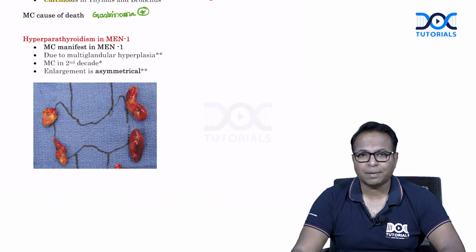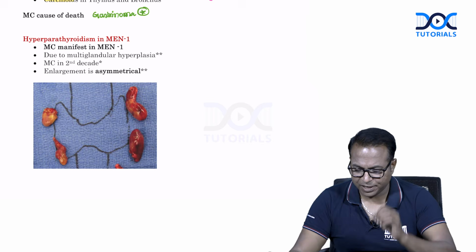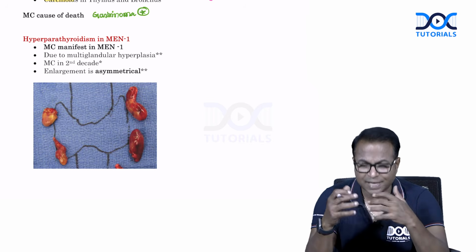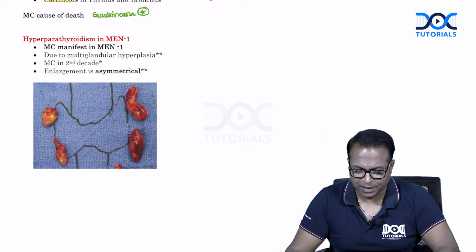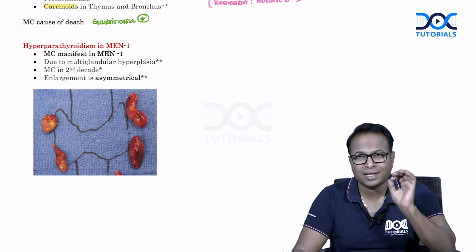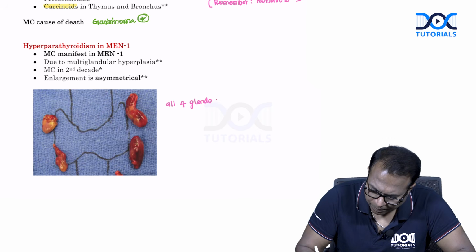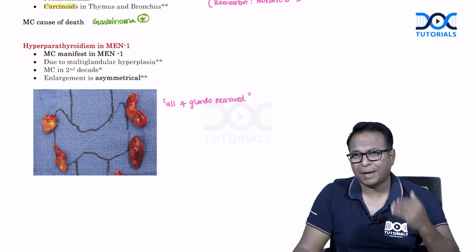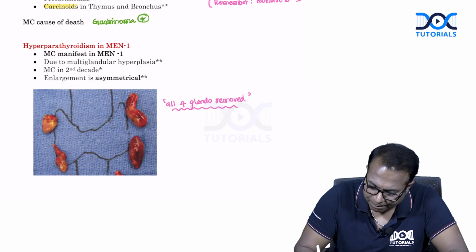So, hyperparathyroidism in MEN 1. The most common manifestation in MEN 1 is hyperparathyroidism. It is due to multi-gland disease. It is common in 10 to 20 years, and enlargement is asymmetrical. All glands are not symmetrically enlarged; they will be asymmetrically enlarged as shown in the picture. Therefore, in hyperparathyroidism in MEN 1 syndrome, all 4 glands should be removed, because all the glands will have hyperplasia and will produce more parathyroid hormone, and increased calcium will be there. So, all 4 glands are removed in MEN 1 syndrome.